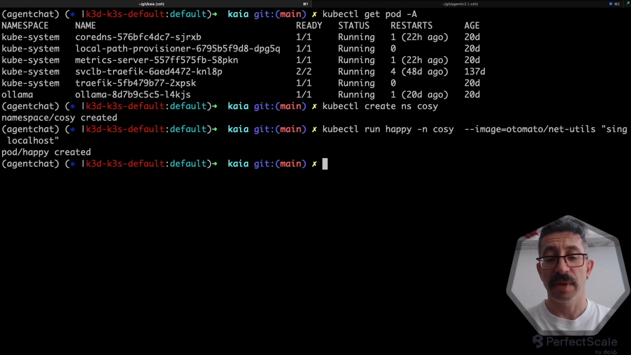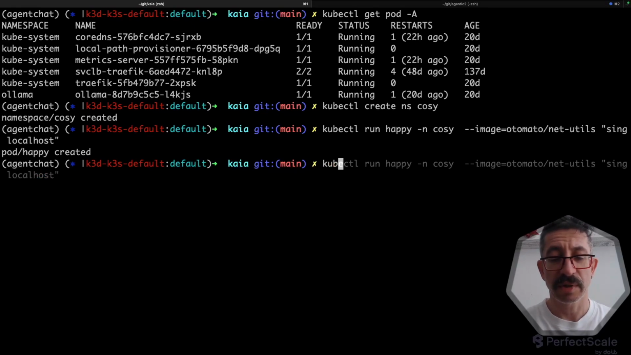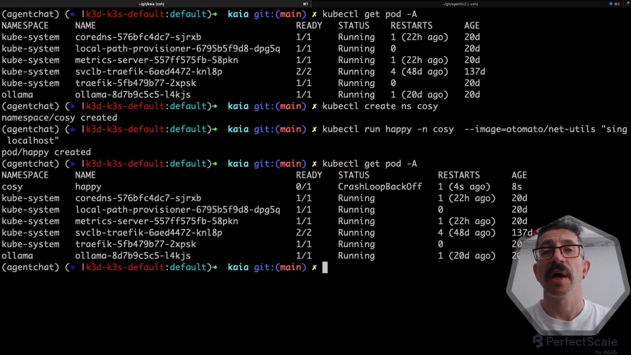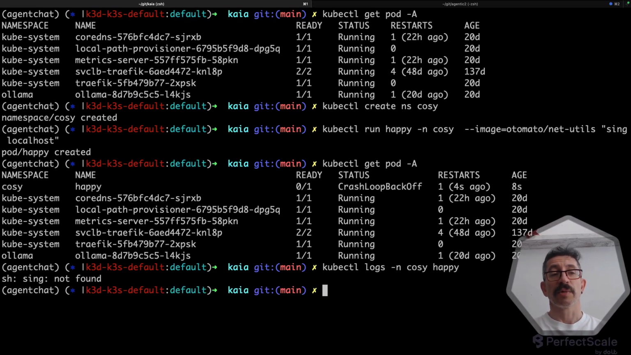I'm done creating the happy pod, and of course when I now look at the pods, I will see that my happy pod is regretfully failing with the crash loop backoff, and of course if I look at its logs, it will tell me that sing utility was not found. Now let's see how well Kaia is capable of handling that.